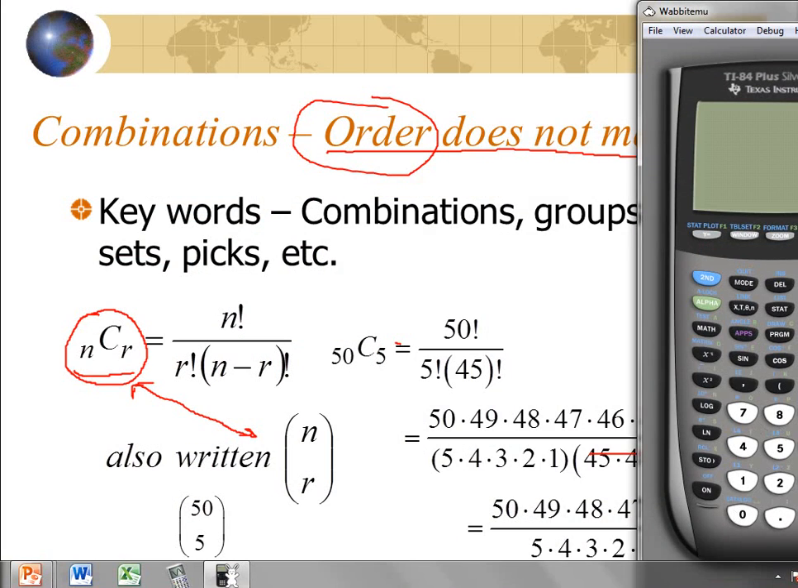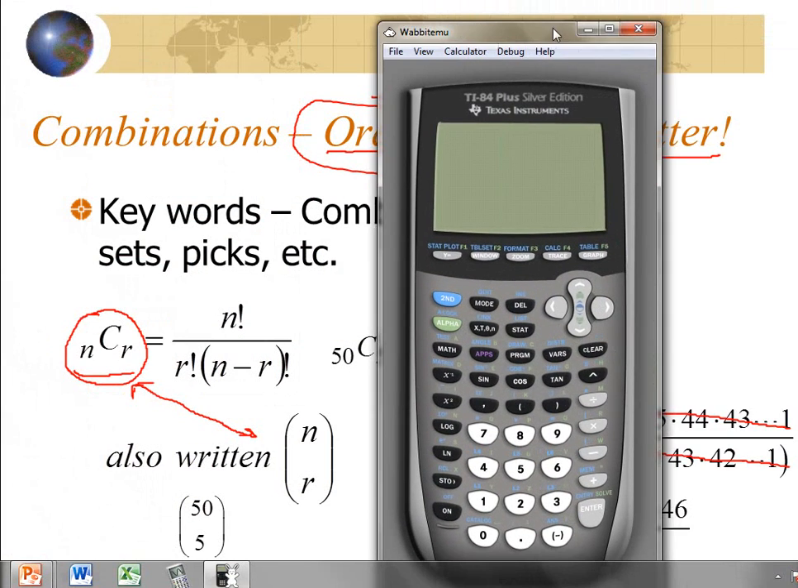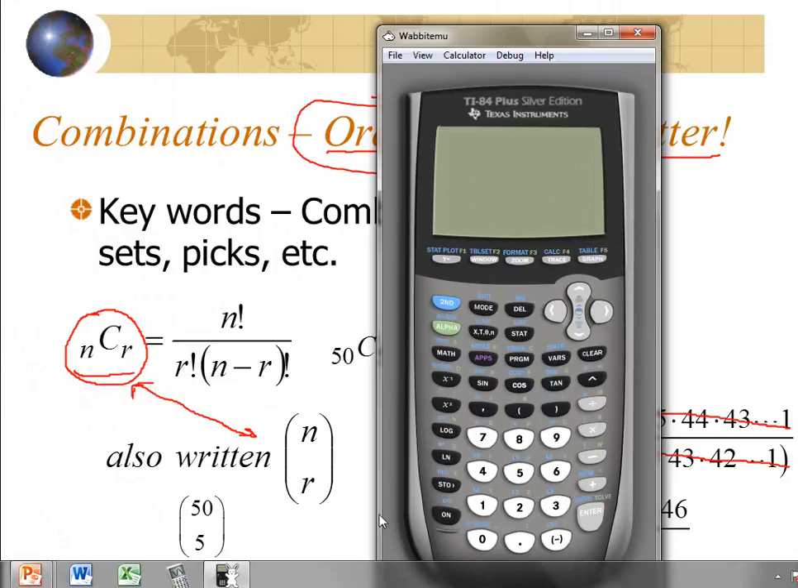So here it is. Here's the calculator. So on the calculator, I'm going to turn this thing on. Let's say I'm going to do 50 choose 5. So I'm going to type in 50. Then I'll go over here where it says math, go over to probability, and then I'm going to go down to number 3, nCr. I go 50 choose 5, I hit enter, and that's what 50 choose 5 equals. We'll see it on the next page when this number actually comes up.